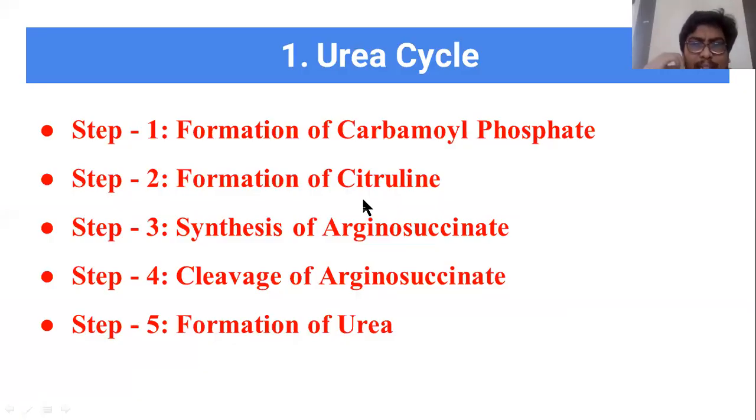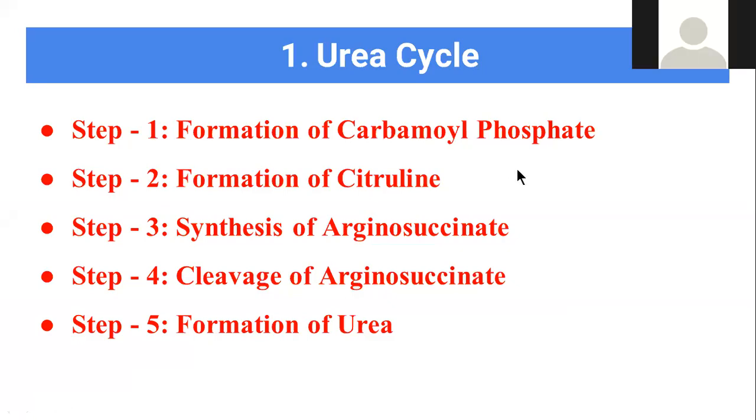In the first step, there is formation of carboxyl phosphate. In the second step, citrulline is formed. Synthesis of arginosuccinate is the third step. And the fourth step will be the cleavage of arginosuccinate. Cleavage means that arginosuccinate will separate into two products. In the fifth step, we are getting the urea. So these are the things happening in the urea cycle. Let us see the first step now.